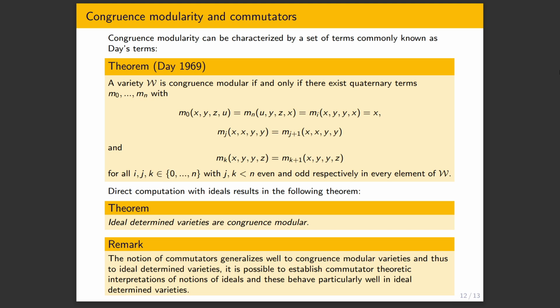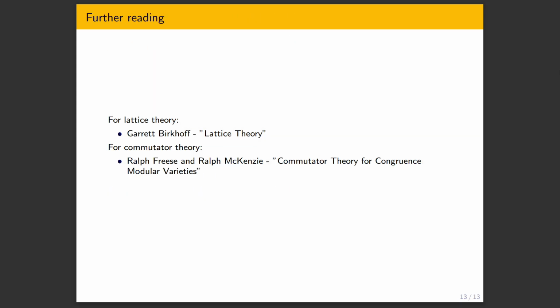If you're interested, you can again look for the ideals in the paper. I'm not going to go into it because it would require me to introduce all of the commutator theory that comes with it. This is just what you can do because you have congruence modular varieties. So I hope to give the landscape of why we can do commutator theory here and how it relates to ideal determinedness. So that will be my whole talk.